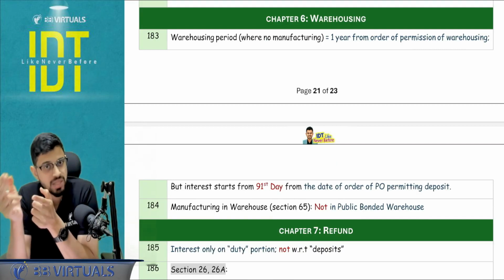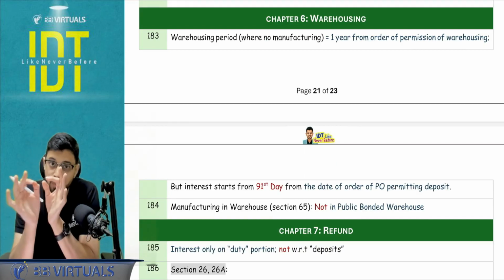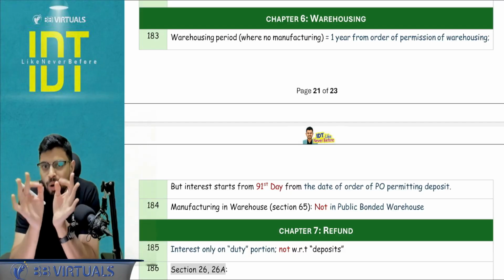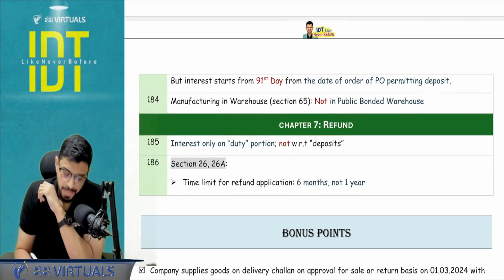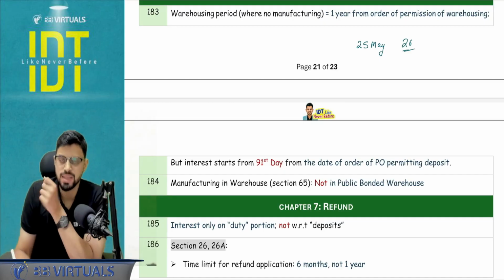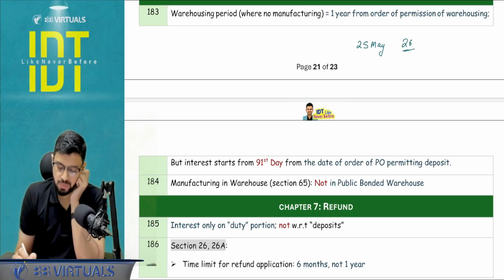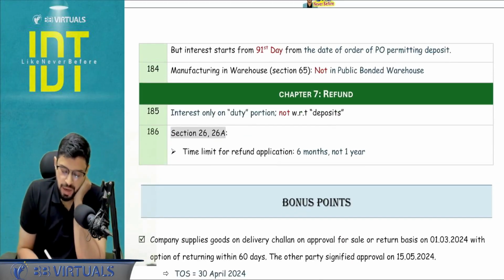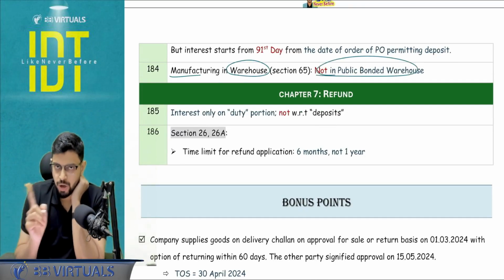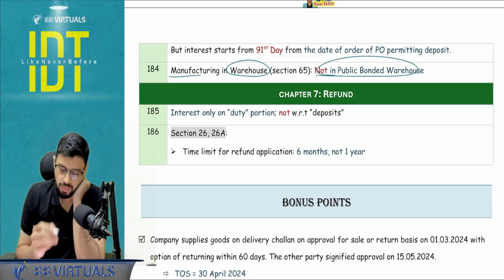Warehousing period. If the warehouse is where no manufacturing is allowed, it is 1 year. Okay, but interest will start from the expiry of 90 days from the order of warehousing. And if the order of warehousing is, let's say, given on 25th of May, the calculation will start from 26th only. As you know, ICAI will take it as per the GCA. Manufacturing warehousing is allowed, but it is not in public bonded warehouse. It is allowed only in a private or a special warehouse, that too subject to approval by the commissioner.